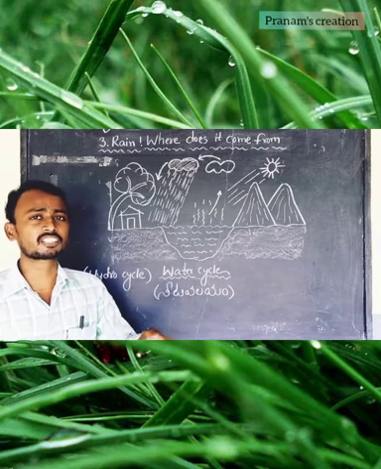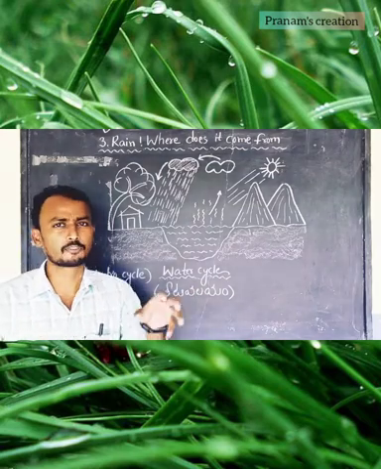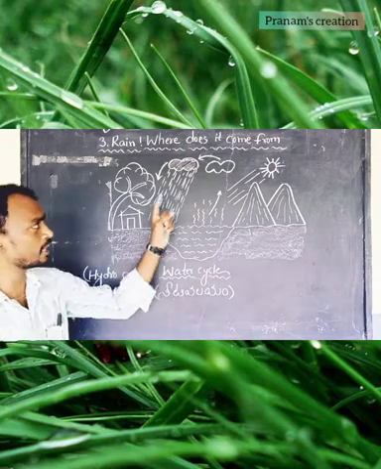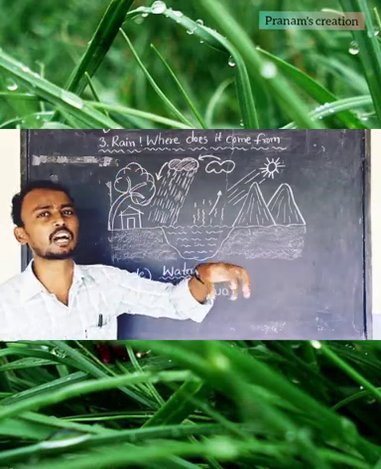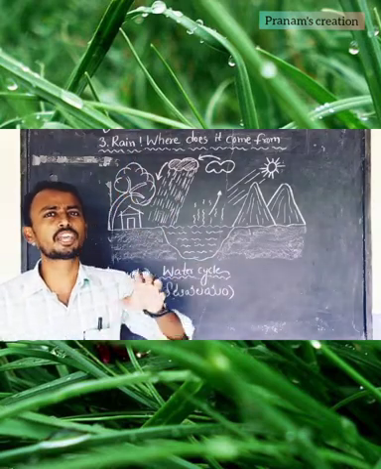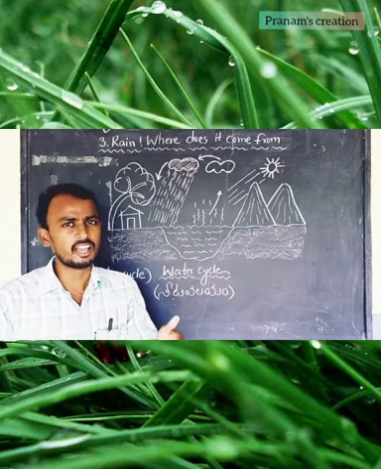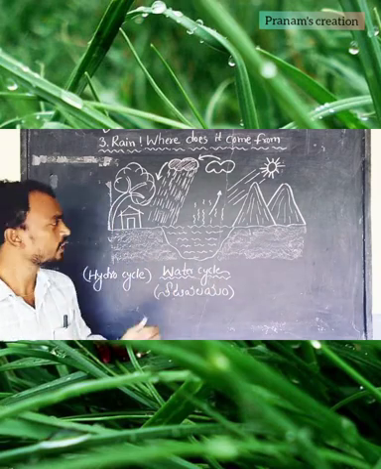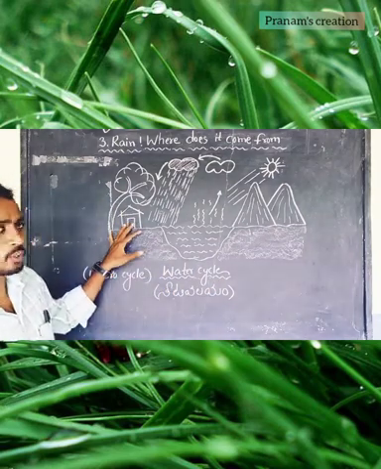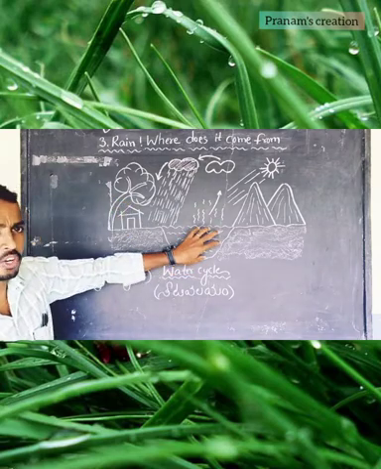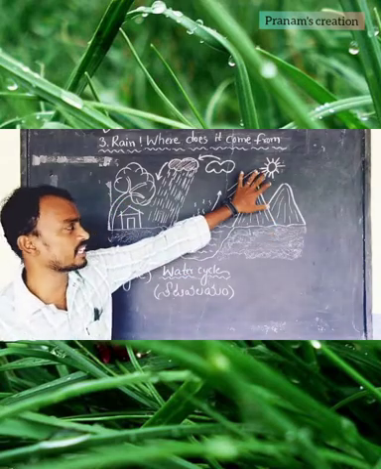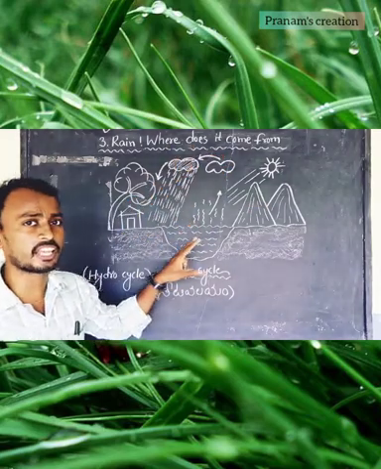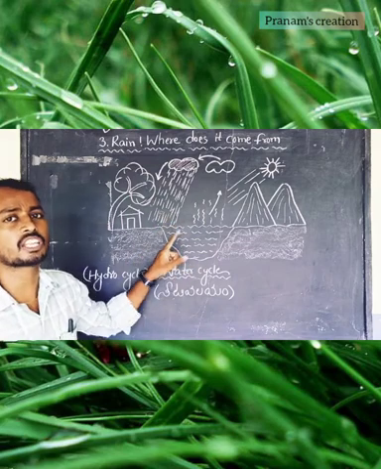Let's see in the water cycle what is happening, how rains are forming, how we are getting rain, from where the rain is coming. The lesson name you know, "Rain, where does it come from?" So we need to understand how rain is forming, what is the definition of rain and who is participating to form the rain. Here you can see in the picture, a house I drew, a tree and the water source, a pond or lake maybe, and the mountains and the sun and the clouds are there. In this, two processes are there, and those two processes are giving rain to us.